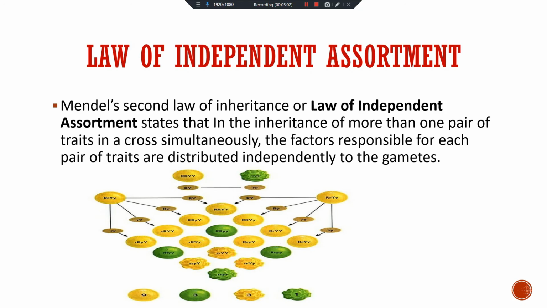Clear, students? So in today's class I explained what Mendel's experiment is and what the laws given by Mendel are. The first one was the law of segregation, and the second one is the law of independent assortment. Then I explained the terms monohybrid cross and dihybrid cross.